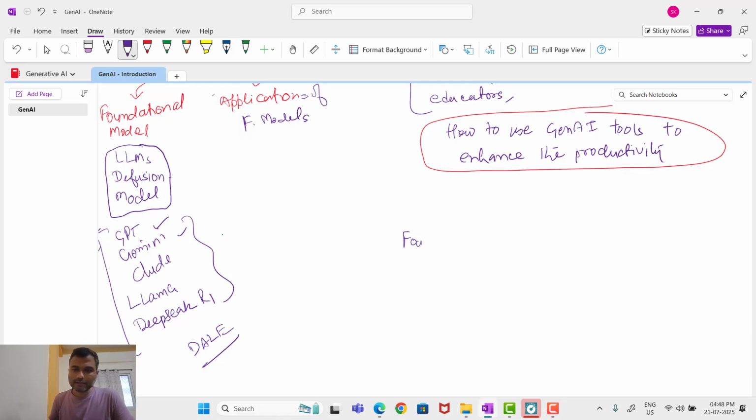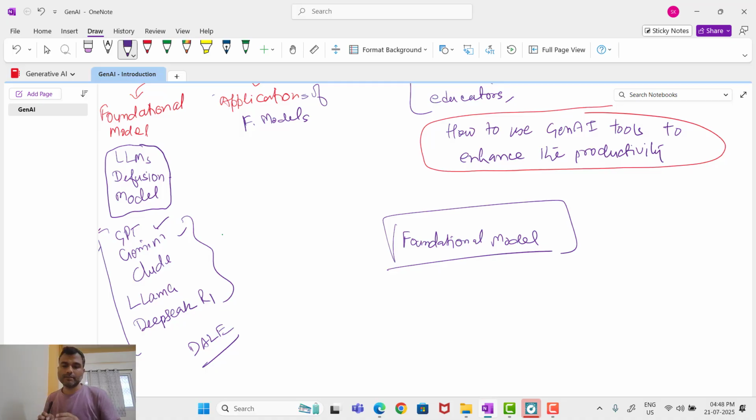We will understand in detail what the foundational models in generative AI are, but let's understand the foundational model first. These are basically large models that are trained on a huge amount of data, billions and trillions of data points. These are basically deep learning models. We have to cover all these basics. We have to go into deep learning.